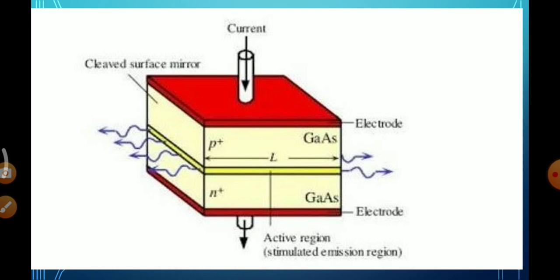And third, we need the optical resonator. Here the highly polished junction between the p-type and n-type, polished with silver, acts as the optical resonator. This is the construction of the semiconductor diode laser.